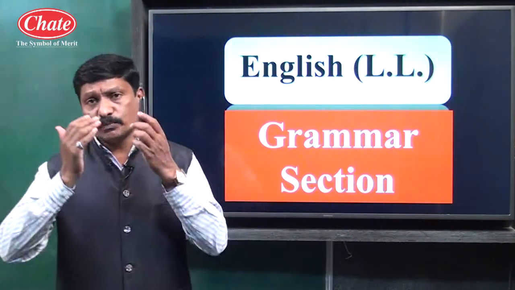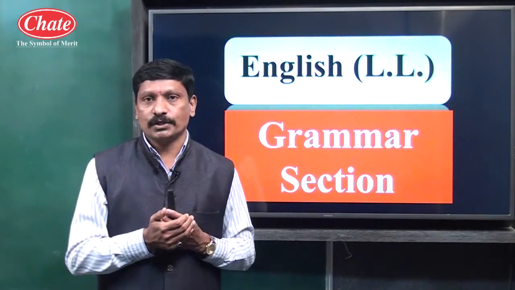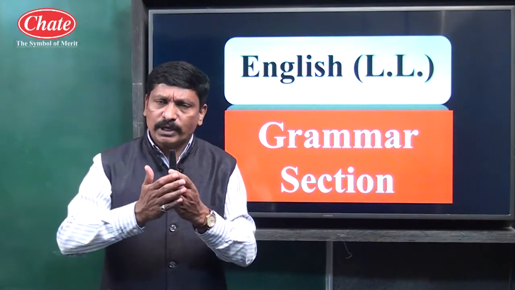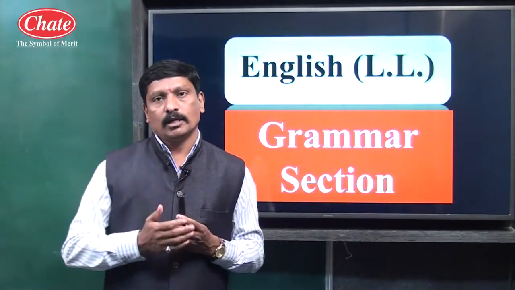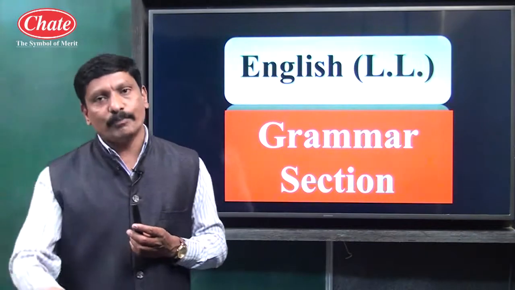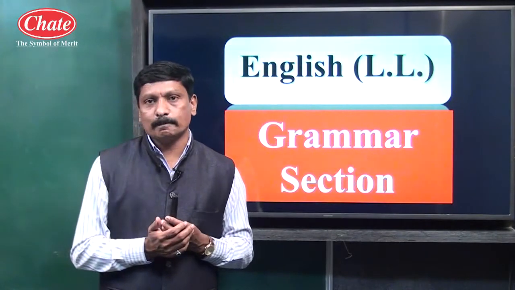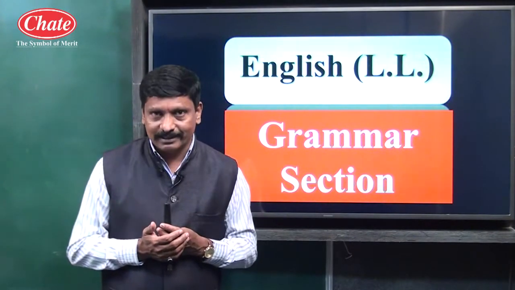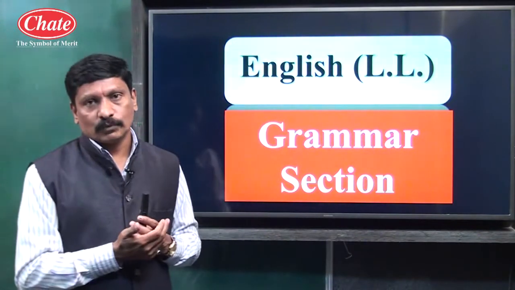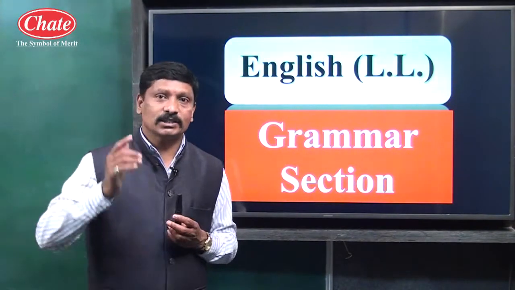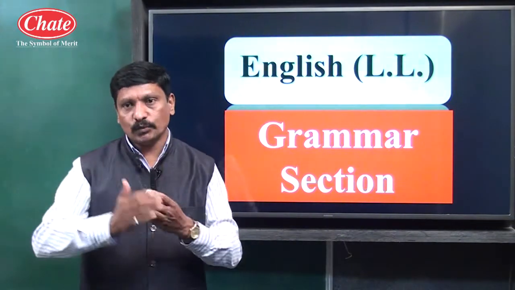Why can't we convert this first comparison, one with one, into superlative? Because the meaning gets changed, as in superlative, one is compared with all. So children, when there is comparison between one with one, positive form can be changed into only comparative, and comparative form only into positive. For example, same example I will repeat: Kolhapur is bigger than Sangli, comparative form. Sangli is not as big as Kolhapur. This is the first comparison, one with one.